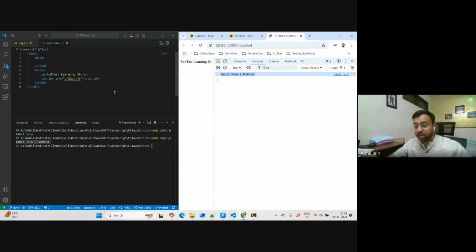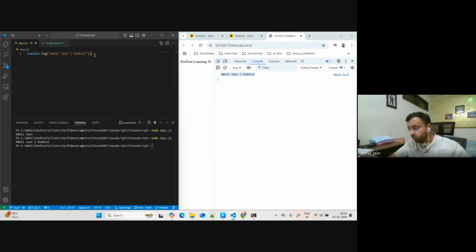Now this could be one of the convenient ways for me to display my output. Every time I make a change in my code, let's say I want to remove this, and I save my file, you can see I have not seen the output of this file here. If I want to see the output, I would have to run this command.